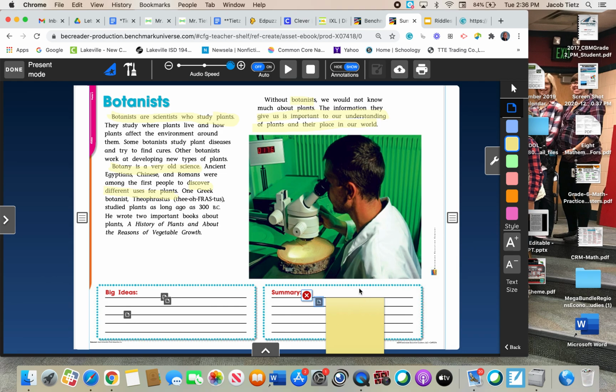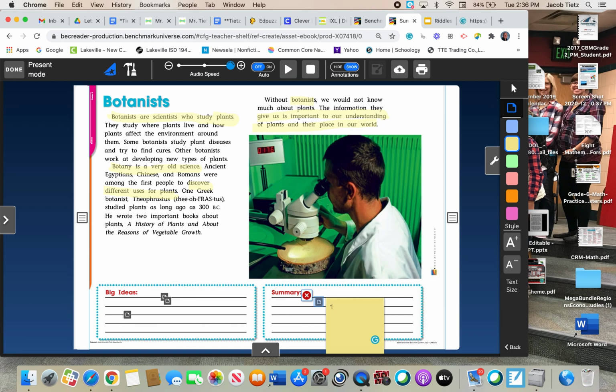Our big ideas were that botanists are scientists who study plants. Botany is a very old science where they discover the uses for plants, and that botanists give us important information to the understanding of plants and their place in our world. So, my summary would be, let's combine those into a sentence.